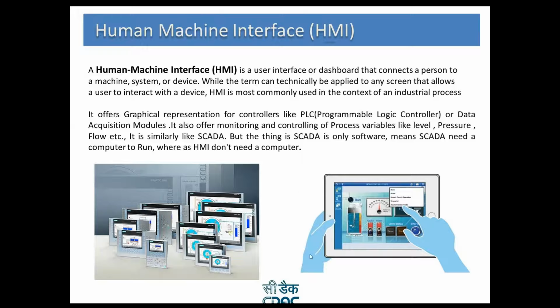Next is SCADA. Now see here what the difference between HMI and SCADA is. You can see in this image the complete picture of a plant, with all the tanks and valves; this is an example of a chemical plant. Because this HMI screen is a 7-inch screen, I can't display each and everything. For smaller data I can use HMI, but where I have to get the complete picture of a plant, I can use the SCADA system and save the data of each and every item on my PC.